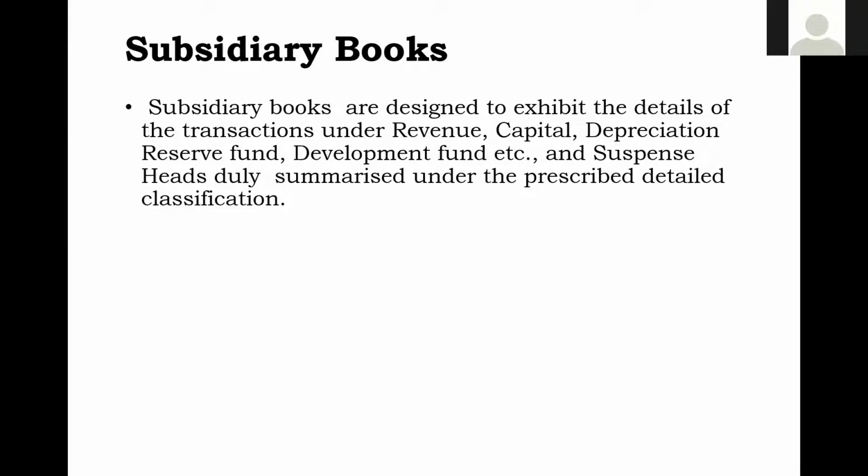because they are headwise we have given there, but I want to know under particular head, particular type of transaction, I want to know what is the HBA balance. Then I require the help of subsidiary books. So subsidiary books are the books which are maintained for a specific purpose, for review and further action to be taken.